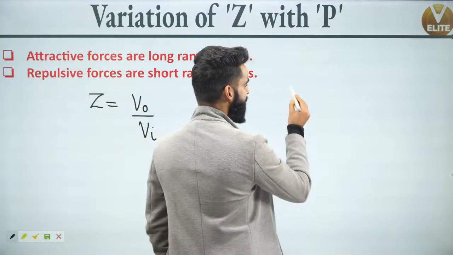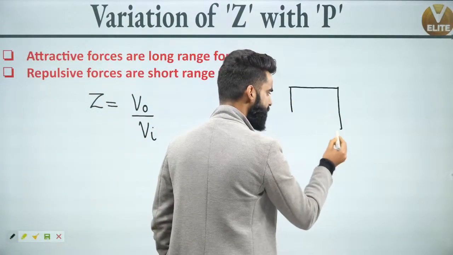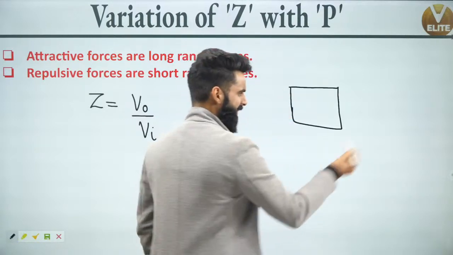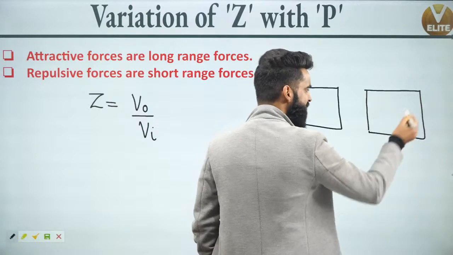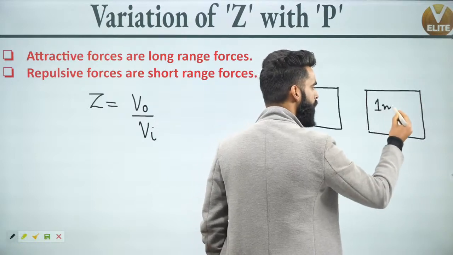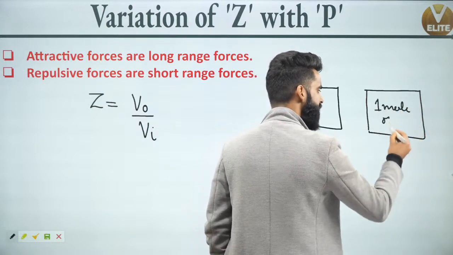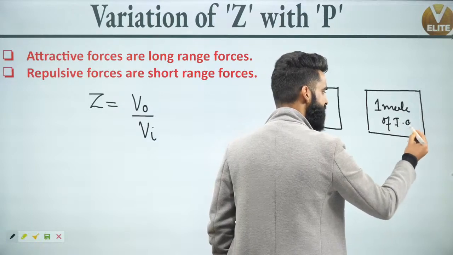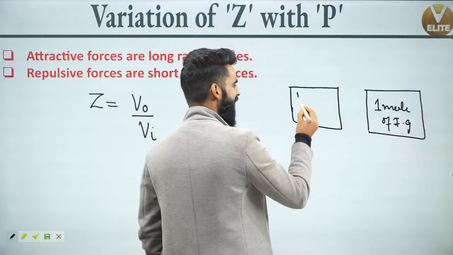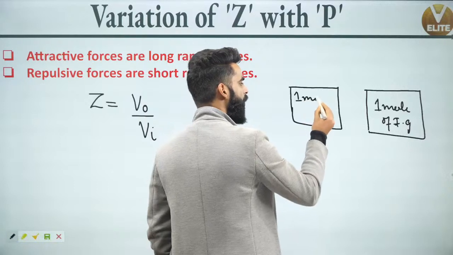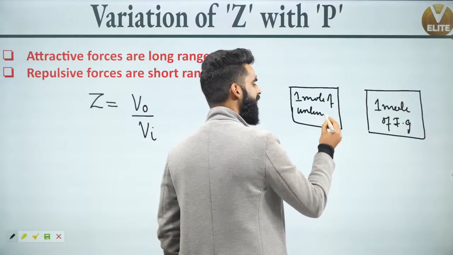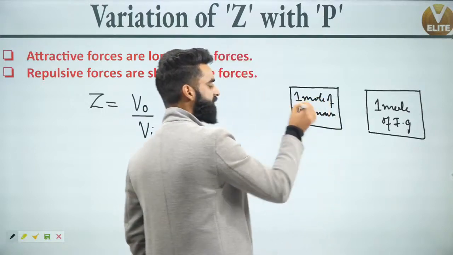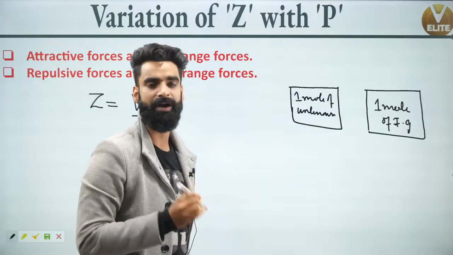Just have a look. Let's say I've got two containers over here. In this container, I'm keeping 1 mole of ideal gas, for example. And in this container, I'm keeping 1 mole of unknown gas. I have no idea whether the gas inside the container is real or ideal.